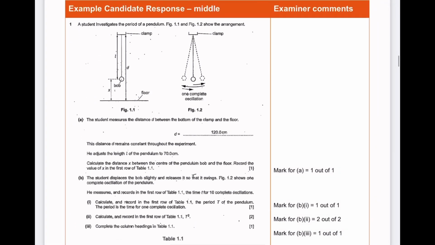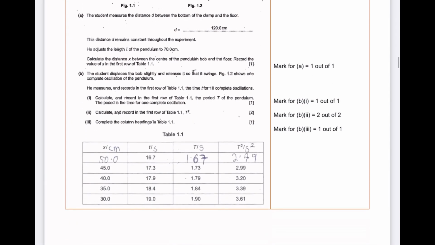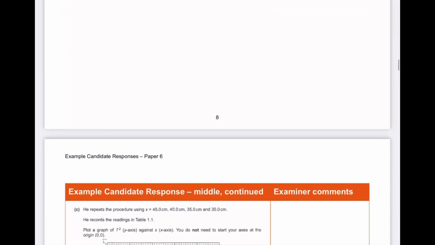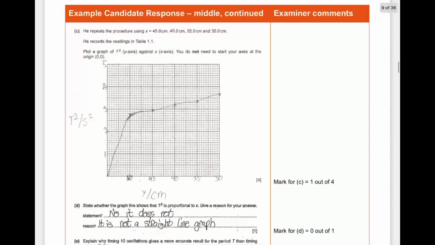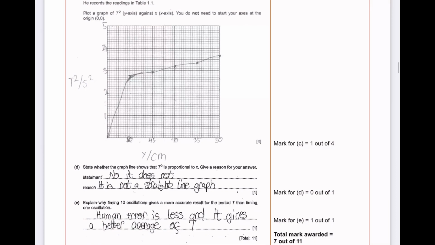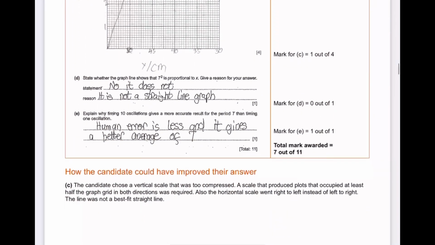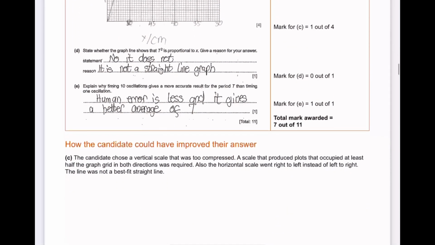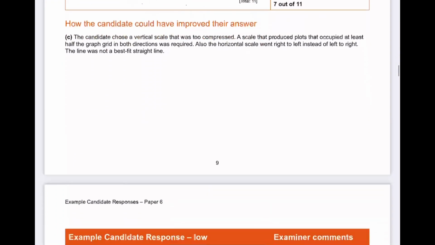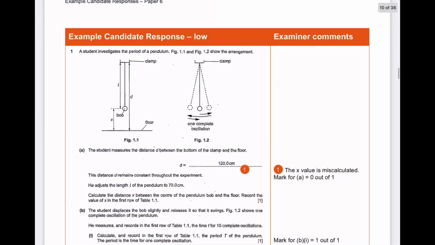This is the middle. We're not going to be going through this, but if anybody wants to pause and go through this, you can do that then. This is for low.